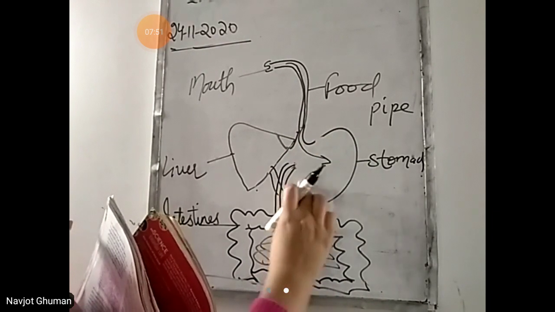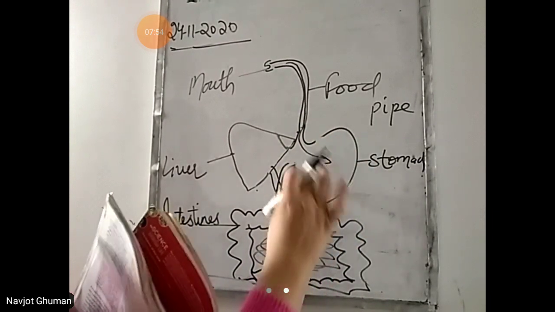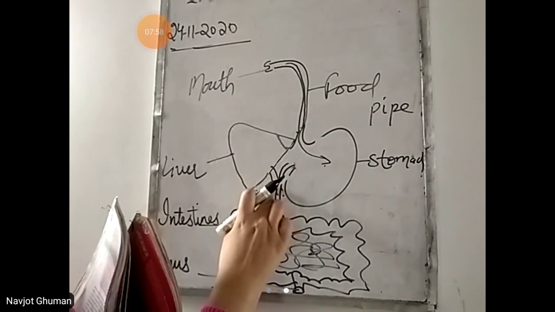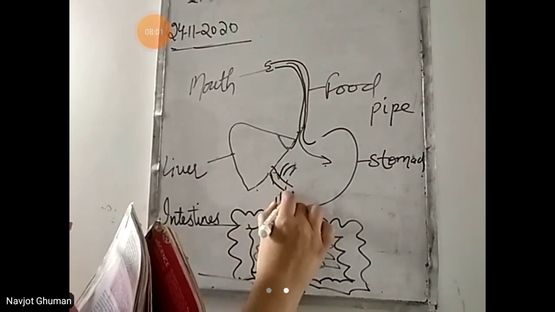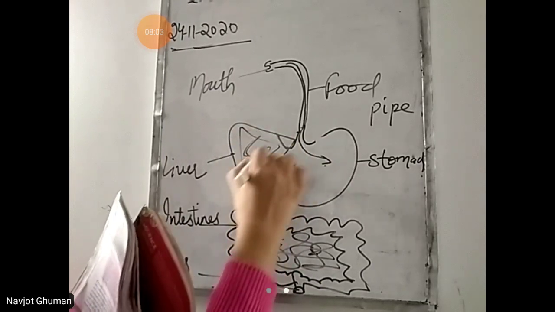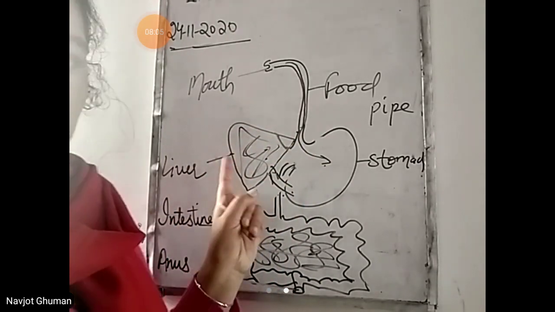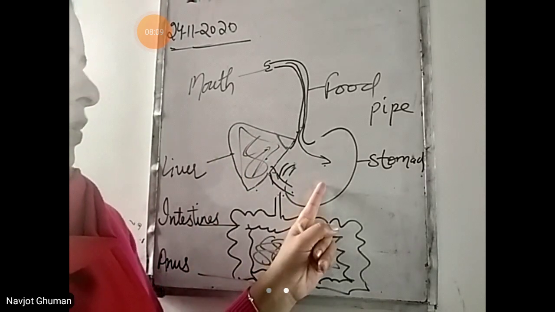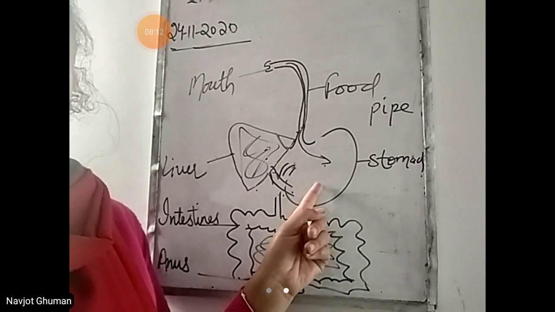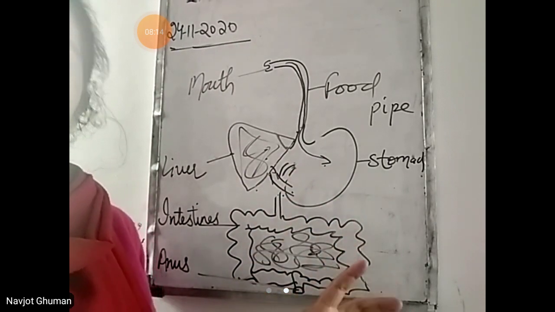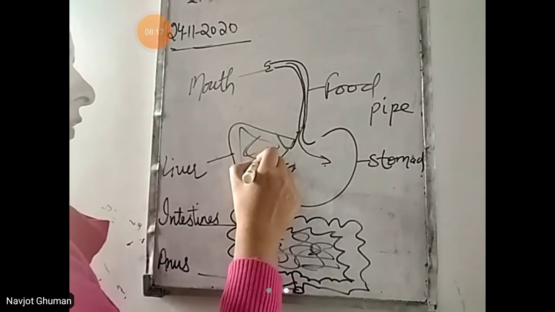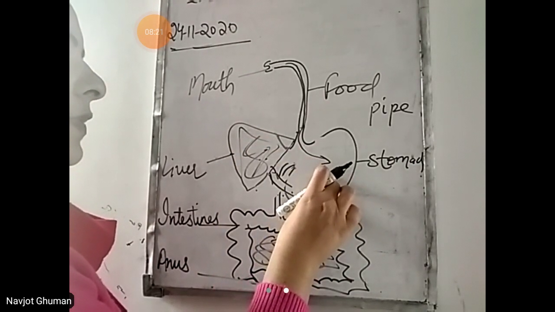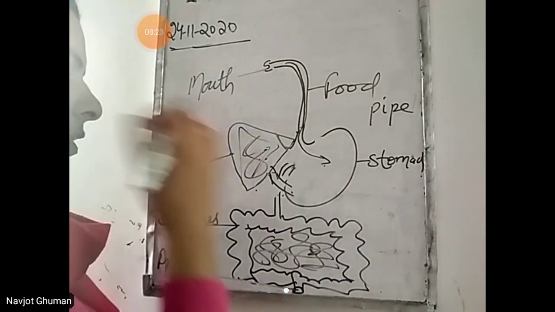Here digestion of the food takes place. जो भी churning process है, digestion है food की, वो यहाँ पे start हो जाती है. Then comes the liver. This part is liver. Here a juice is secreted or released. That goes and mixes with the food, and then food is converted into the smaller molecules. So what is the function of liver? Liver secretes a juice that mixes with the food, and then the food is converted into the smaller molecules.